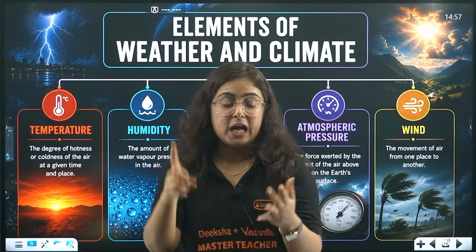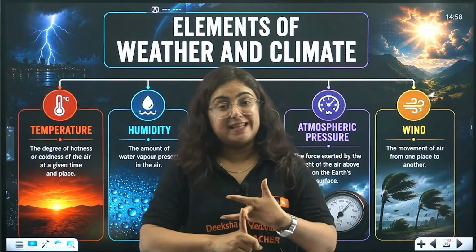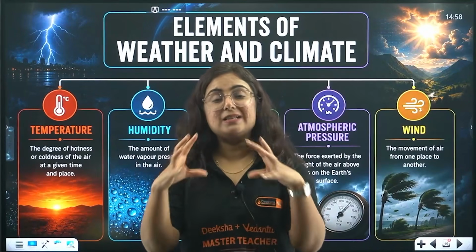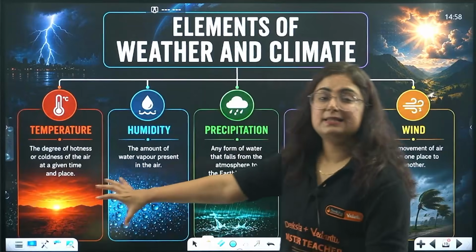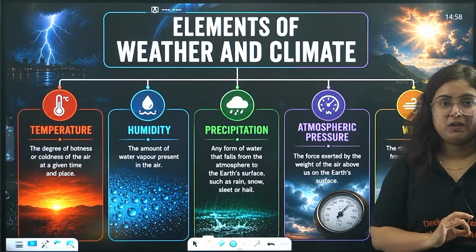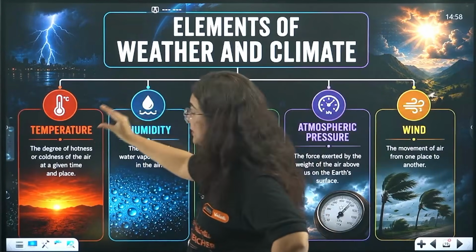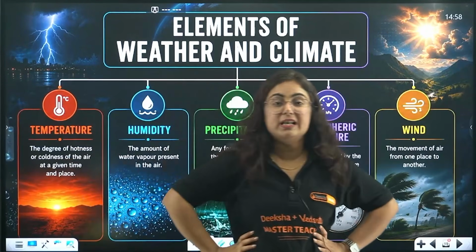But the hotness of a place, the coldness of the place, that windy, breezy wind, all of them depend on certain elements listed here, which we will be learning very nicely. Okay? All the elements are listed here. First one is temperature. First one is what, my dear students?